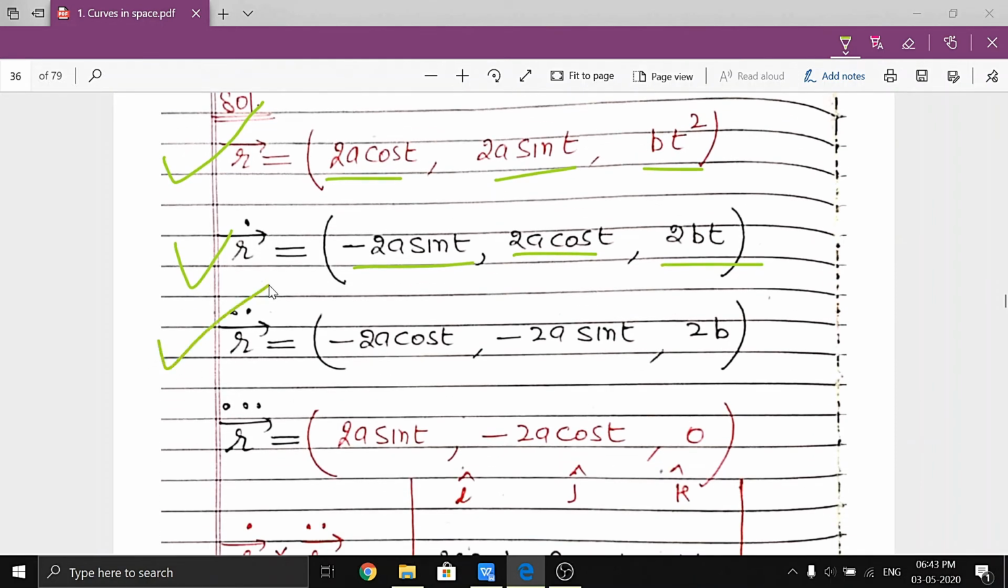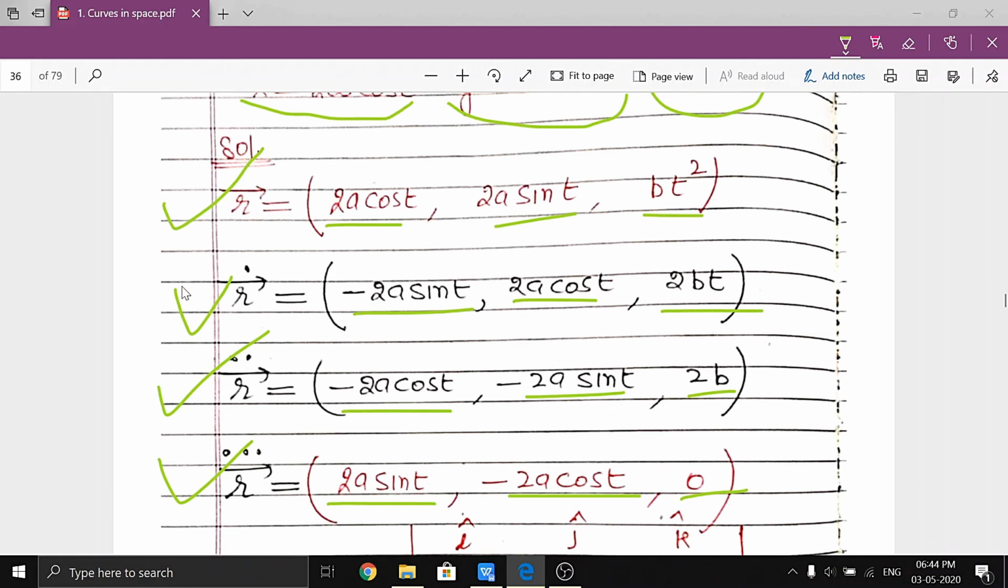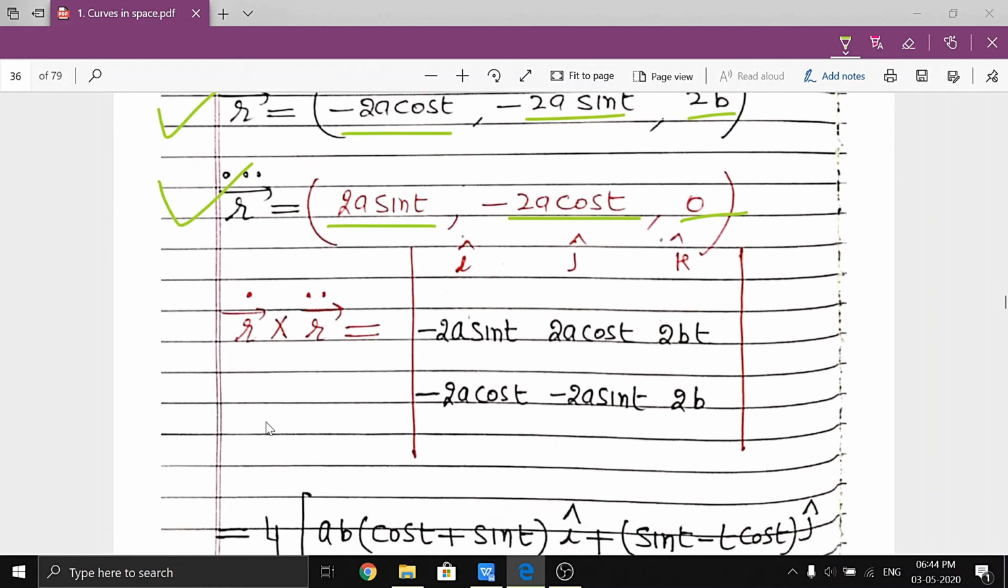Then r double dot, because our need is up to r triple dot. Again differentiate, so minus 2a cos t, minus 2a sin t, and this is 2b. Again differentiate with respect to t, which is 2a sin t, minus 2a cos t, and this is 0. Our requirement is the scalar triple product of these three terms, as well as r dot cross r double dot. Clear?